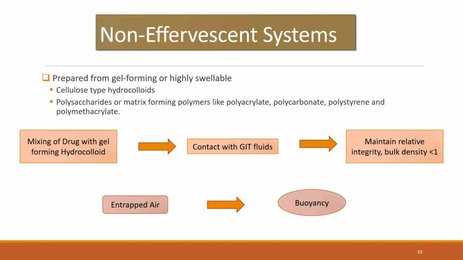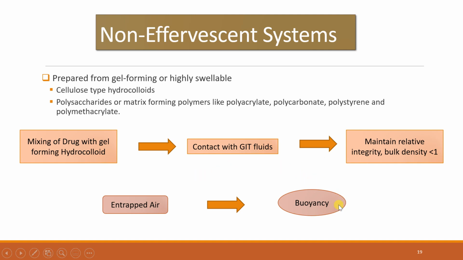So let's repeat what we are doing in non-effervescent system. We are mixing the drug with the gel forming hydrocolloid and converting it into a suitable dosage form. When this dosage form comes in contact with the GI fluids after oral administration, this floating dosage form maintains a relative integrity and shape and a bulk density which is less than 1, or less than unity, within the gastric environment.